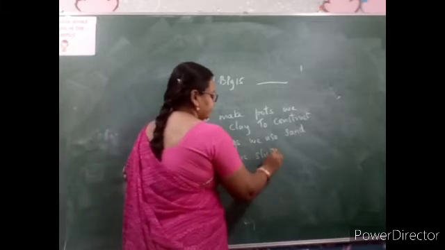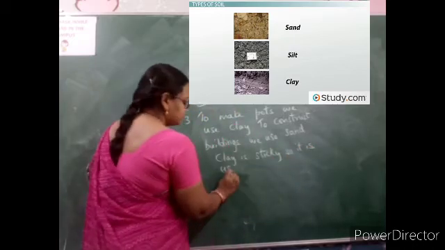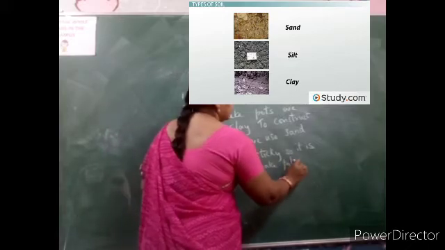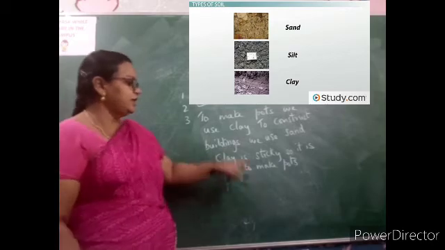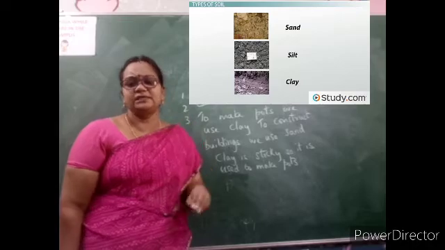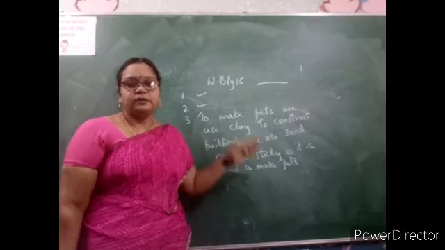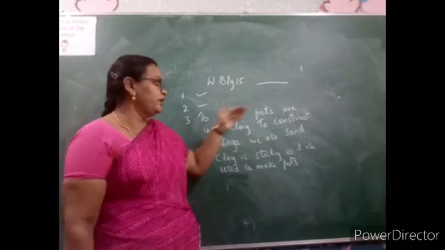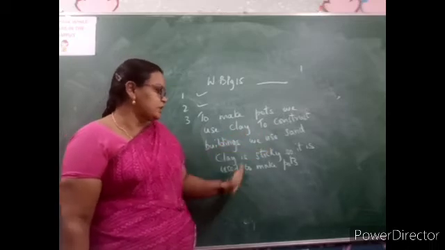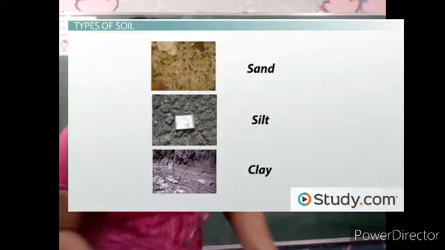Clay is sticky, so it is used to make pots. You can write this: because it is sticky, we use it to make pots, because it has very fine particles. Sand is made up of slightly bigger particles. If you do not mention that, no problem, but write: to make pots we use clay, to construct buildings we use sand. Clay is sticky, so it is used to make pots.